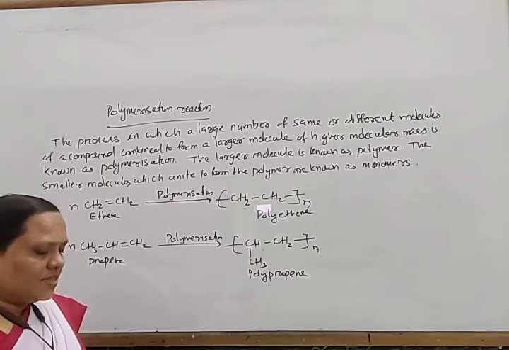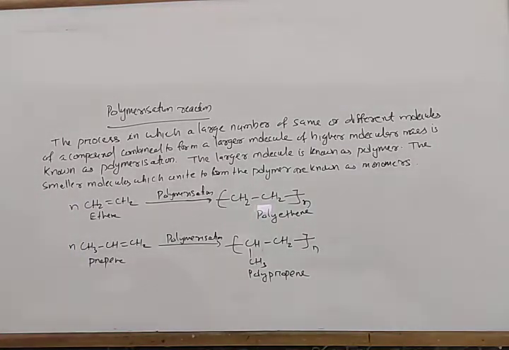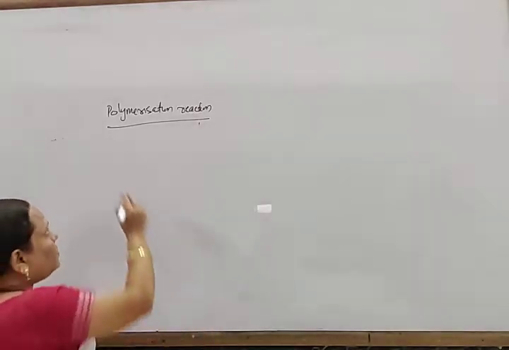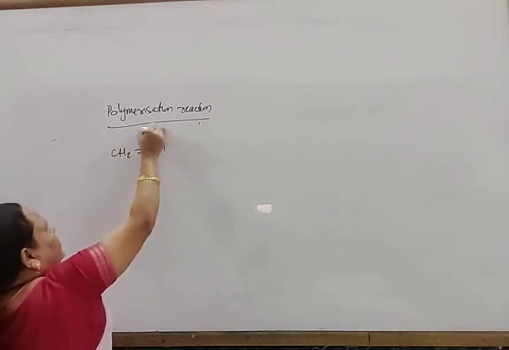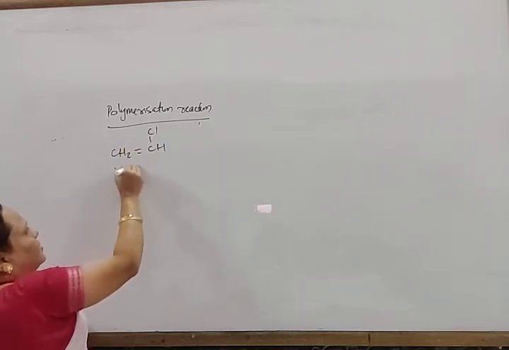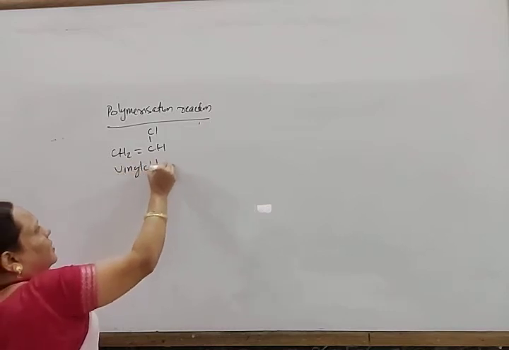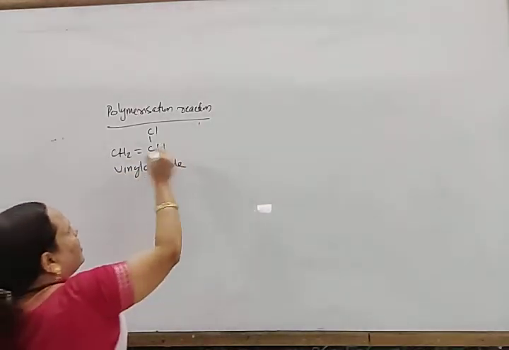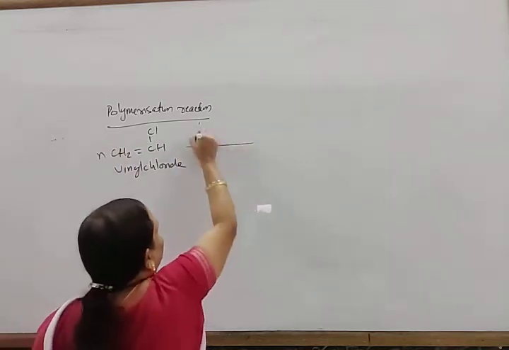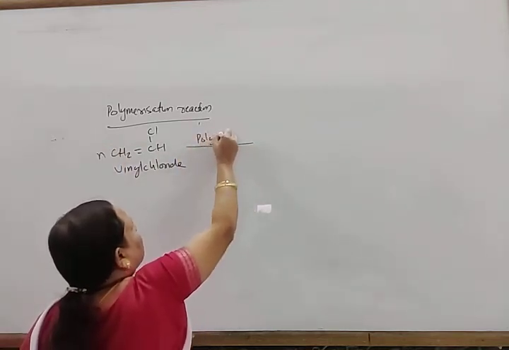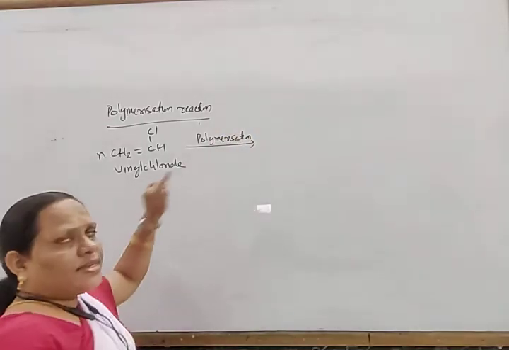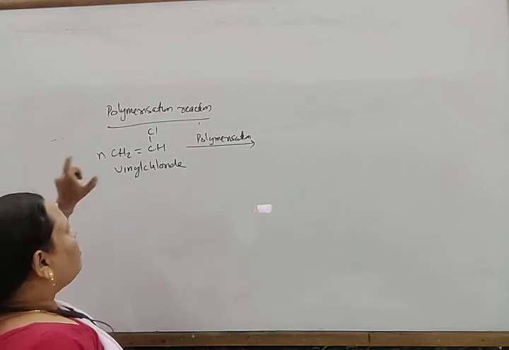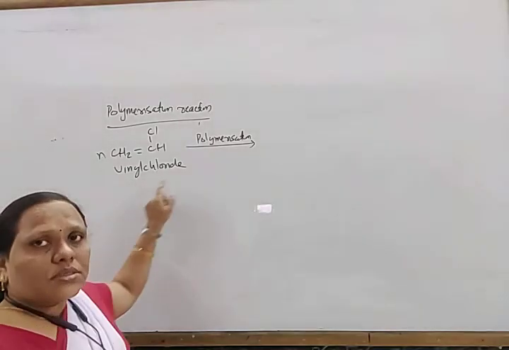Similarly, some other examples are there. So first note down this. Look here, CH2=CHCl. This is known as vinyl chloride. N moles of vinyl chloride, when undergoing polymerization, the process uses different catalysts and different temperature and pressure, but here you just need to know what the monomers and what the polymers are.